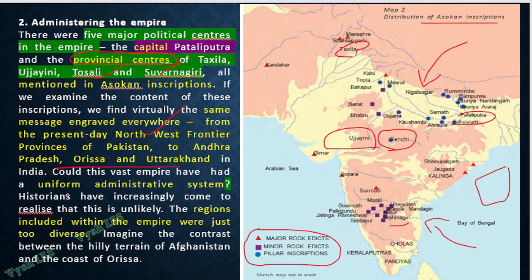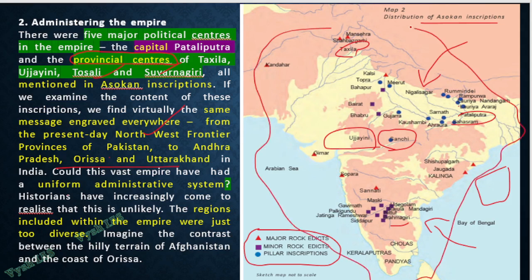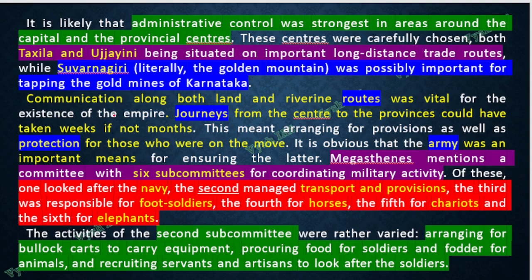Everywhere we get this. But now the confusion of the historians is, this much big place, Ashokan edicts are there, but is it possible that everybody followed a uniform administrative setup? Because everybody's culture, language, everything is different. So it is very hard to believe that they had a uniform administrative system. Maybe they were just small regions, and only the overall control was there indirectly with Ashoka, but the others were governed by small other rulers or small other governor kind of positions, in a different administrative setup.